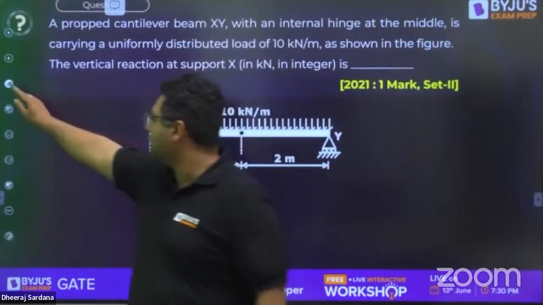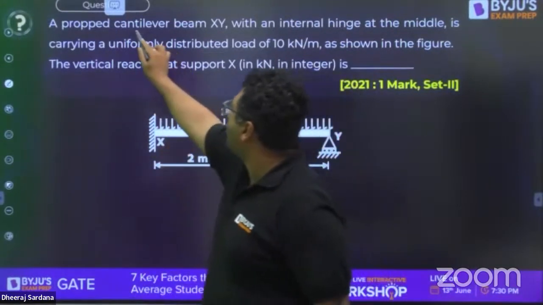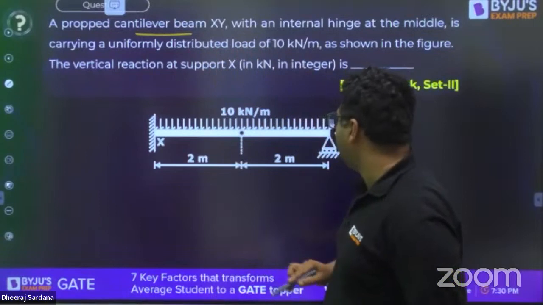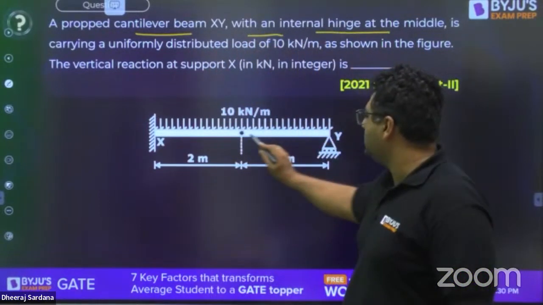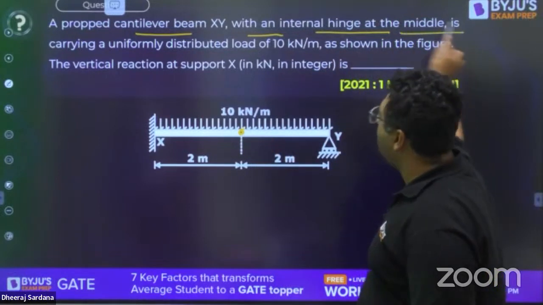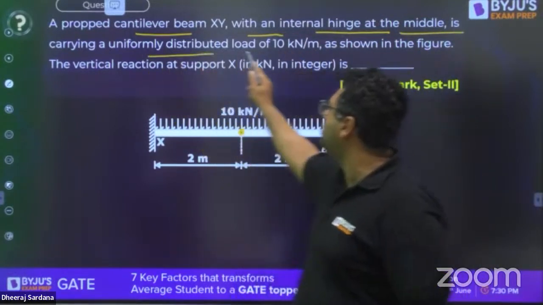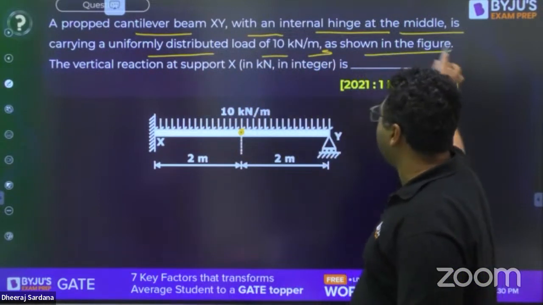So guys, now this is the question, and this question is a propped cantilever beam XY. They have mentioned it XY with an internal hinge, and you can see that the middle is carrying a uniformly distributed load of 10 kilonewton per meter as shown in the figure.